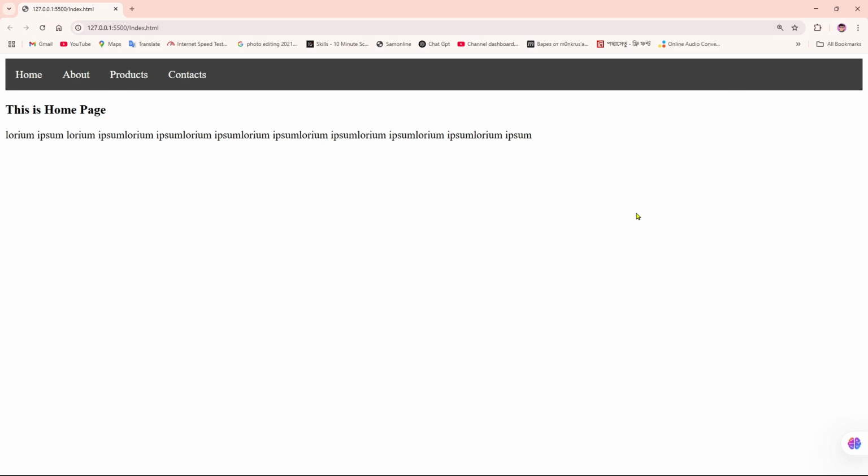So yeah, this is how we can simply create a navbar by using CSS in an HTML file.